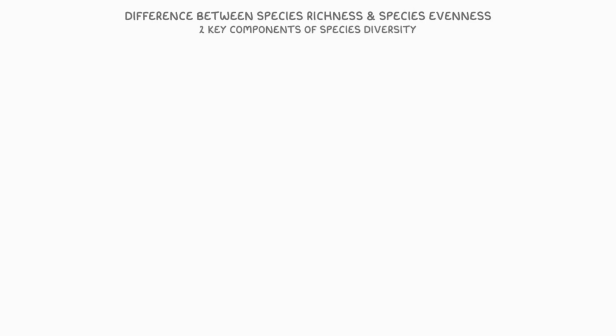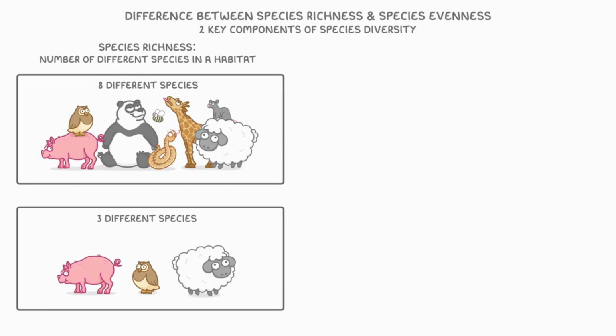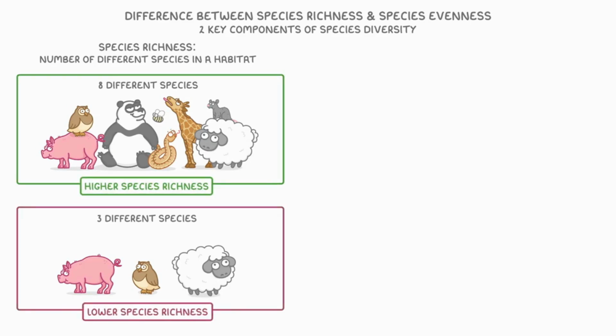Okay, so at this point, let's focus specifically on species diversity and look at the difference between species richness and species evenness, which are the two key components of species diversity. Starting with species richness, this is simply the number of different species in a habitat. So if this habitat has 8 different species, and this habitat has only 3 different species, the first habitat has a higher species richness, and the second one has a lower species richness.